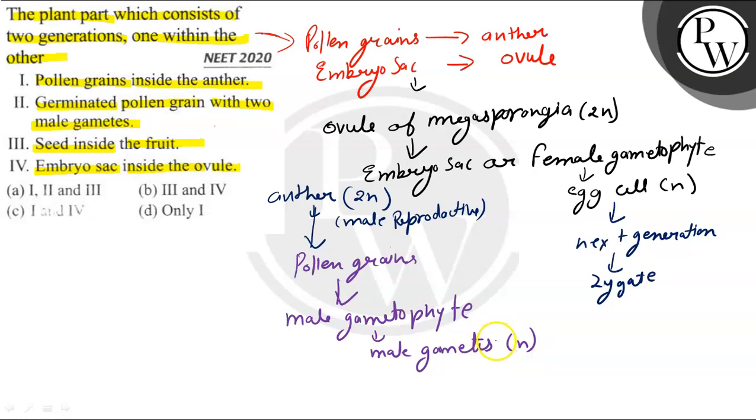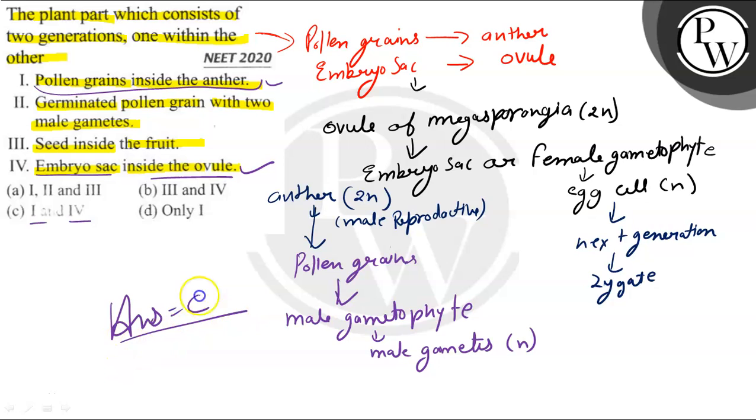So in this way there occur two generations, one within the other. Hence the correct option is option C, 1 and 4: 1 pollen grains inside the anther and 4 embryo sac inside the ovule. Option C is the correct answer, and all the best.